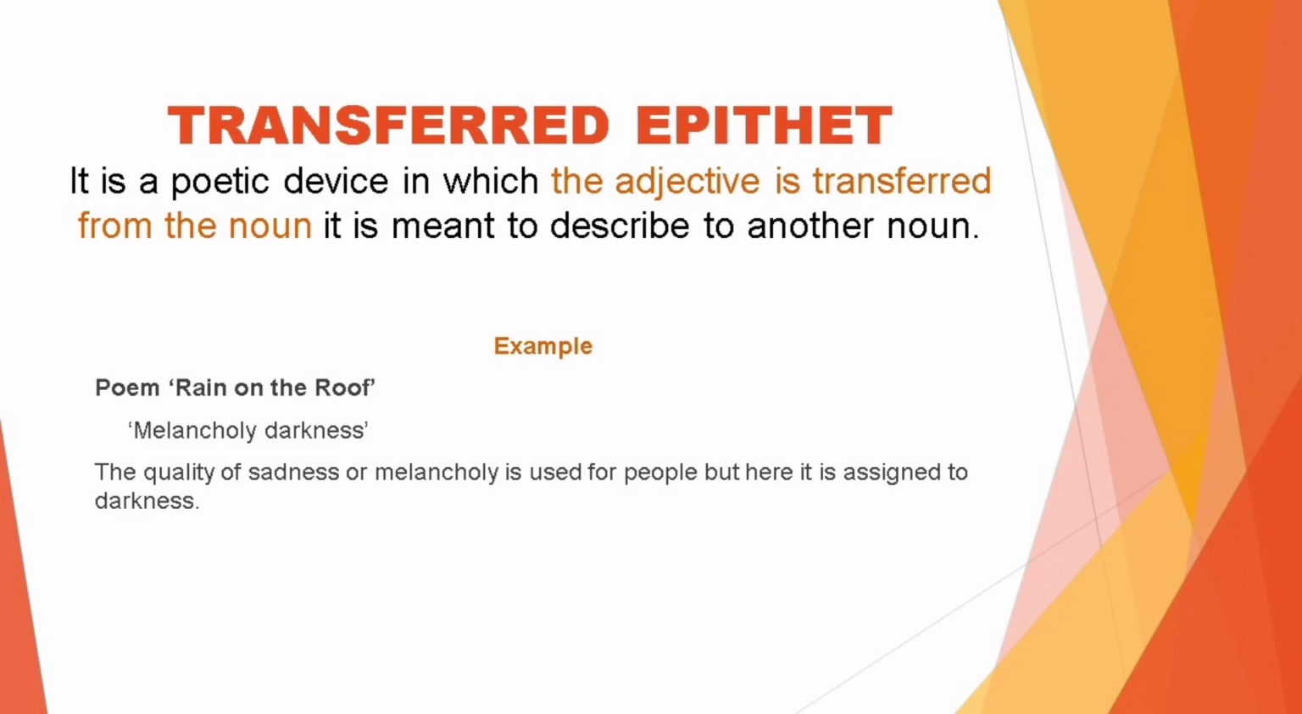The next device that we take up is transferred epithet. It is a poetic device or a literary device in which the adjective is transferred from the noun it is meant to describe to another noun. For example, in the poem Rain on the Roof, we see the words melancholy darkness. The quality of sadness or melancholy is used for people, but here it is assigned to darkness.